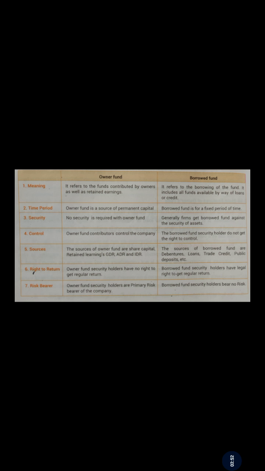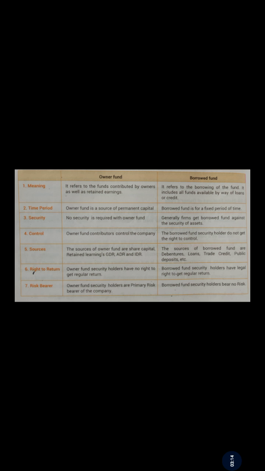Sources. In case of owners fund, retained earnings, equity shares, GDR, ADR, IDR. So these are the sources of owners fund. But in case of borrowed fund, loans, trade credits, public deposits, debentures are the main sources.